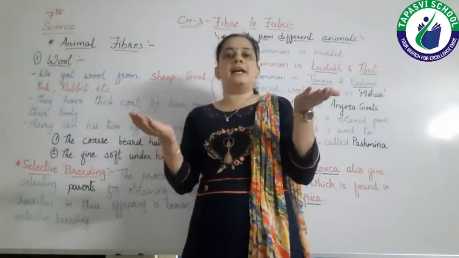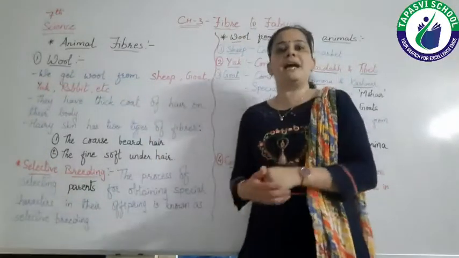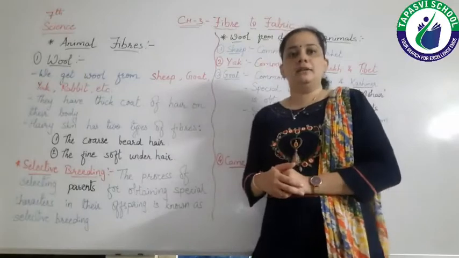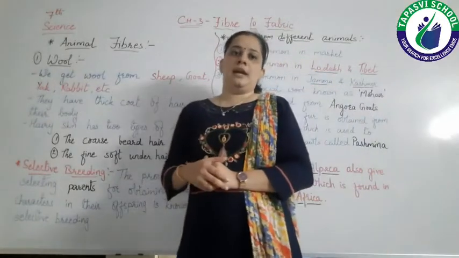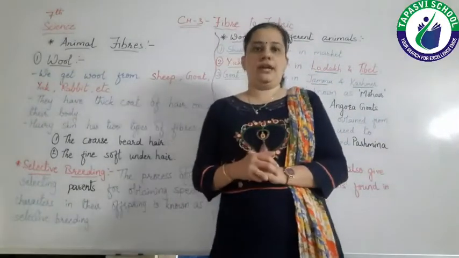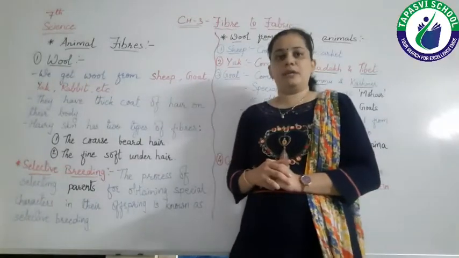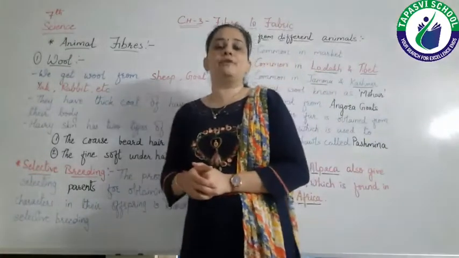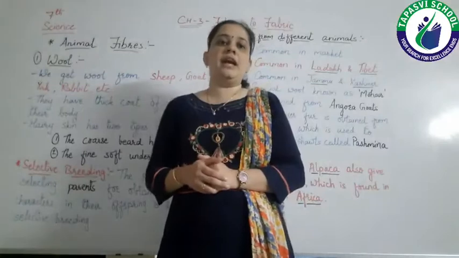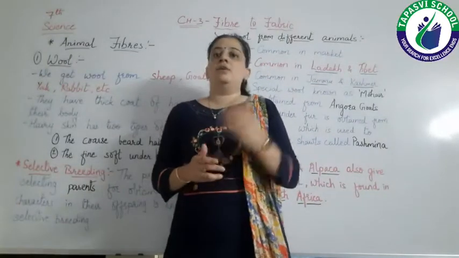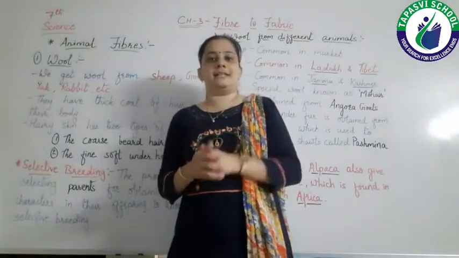Plant fibers are the fibers which we get from plants like cotton, jute, hemp, etc. Okay, and animal fibers means the fibers which we get from animals, say for example wool, silk, etc.